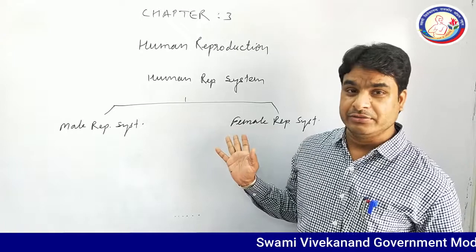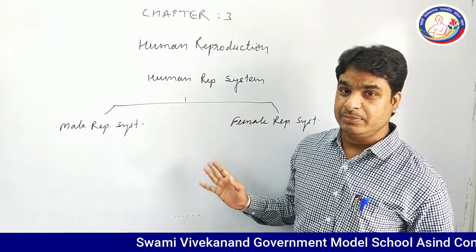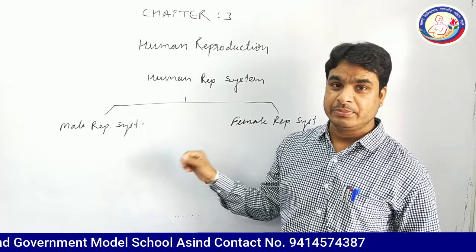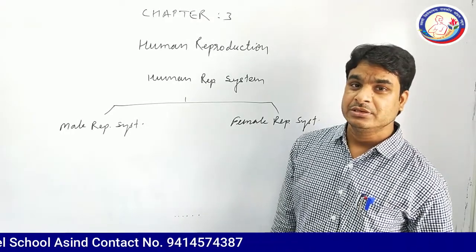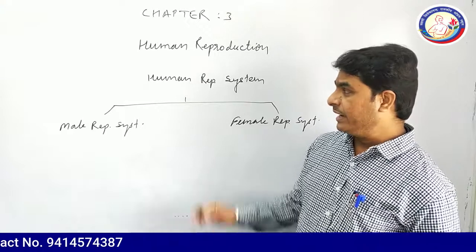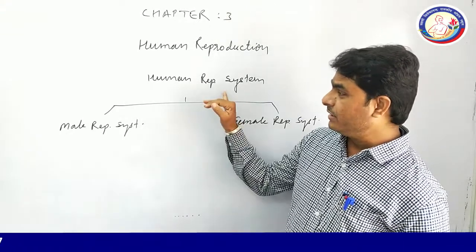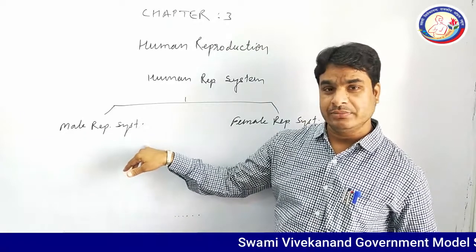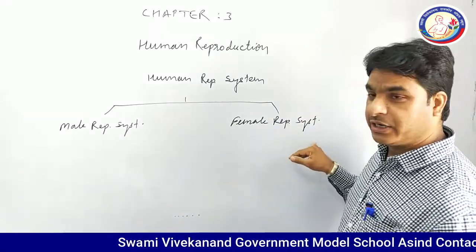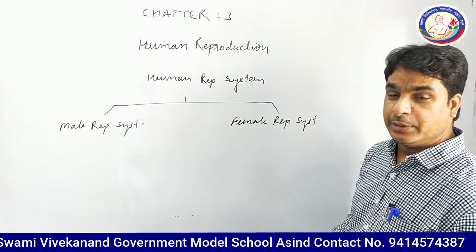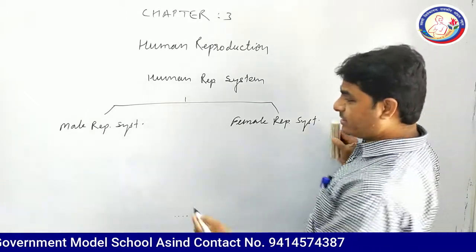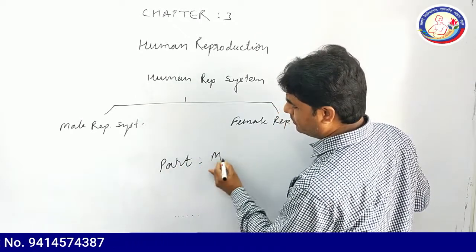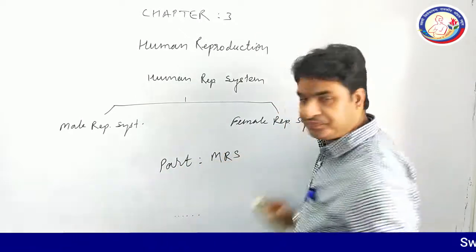Its reproductive system is very well developed and it is further subdivided in two parts because human is unisexual and its reproduction is divided in two parts, male reproductive system and female reproductive system. In the first part, we will discuss the male reproductive system.